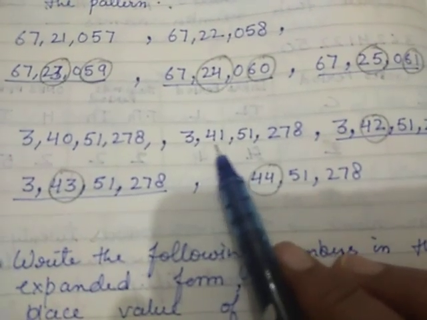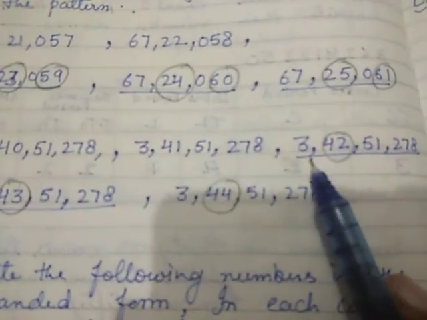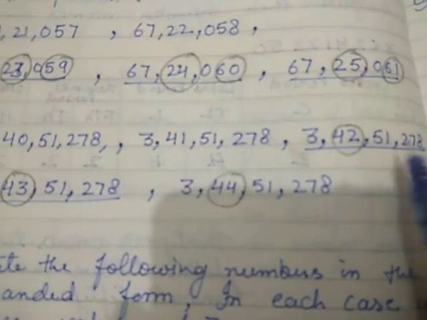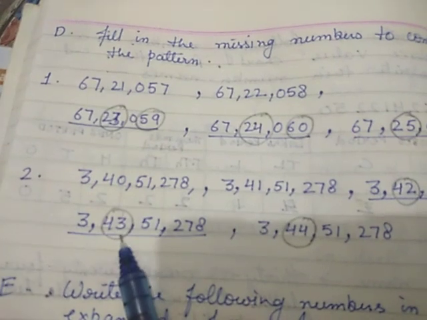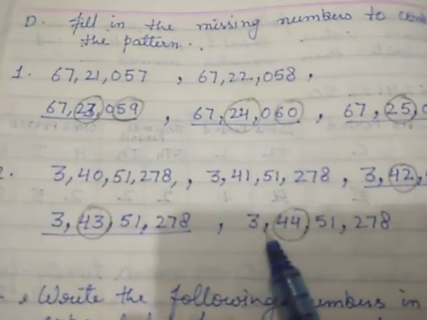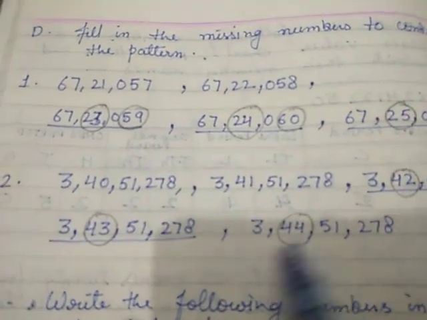So we will change this digit only. So the next number will be 3 crore 42 lakh 51,278. Then 3 crore 43 lakh 51,278. 3 crore 44 lakh 51,278. Very simple it is.